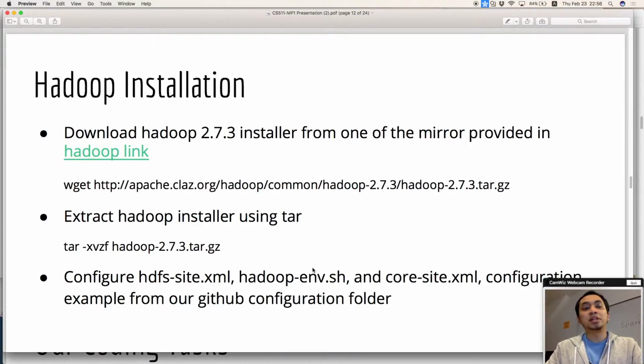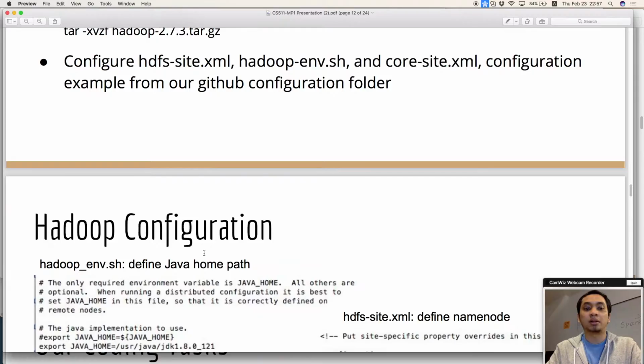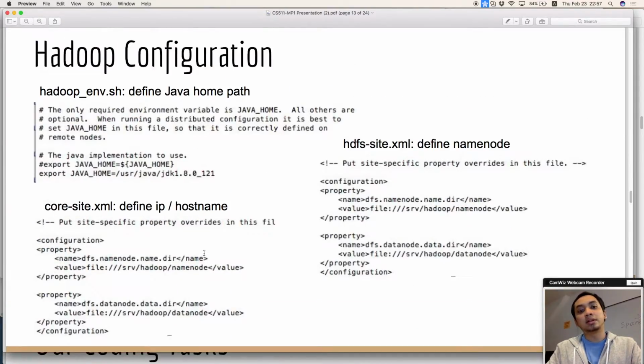After that, we need to install Hadoop as well, because we store all data in Hadoop. You can download it from the Hadoop website here. You can just copy and paste it and again extract the Hadoop installer. One thing that you need to configure here is hdfs.xml, hadoop-env.sh, and core-site.xml. This is an example of the configuration. We will put this configuration file into the GitHub directory as well.